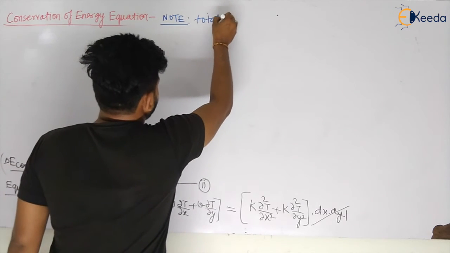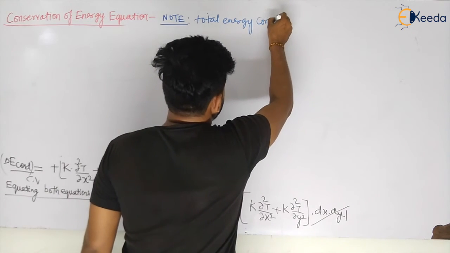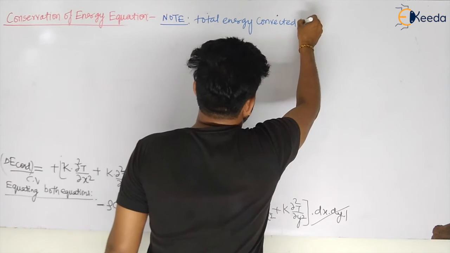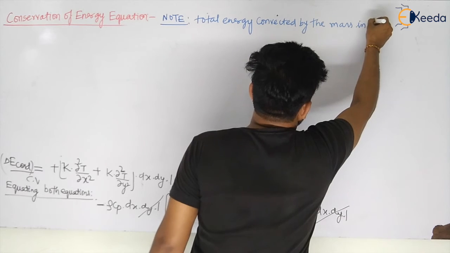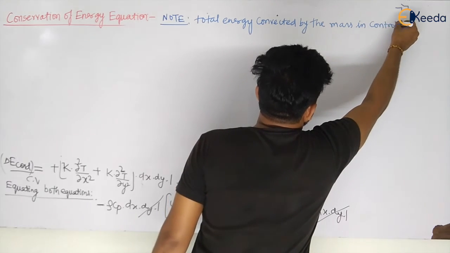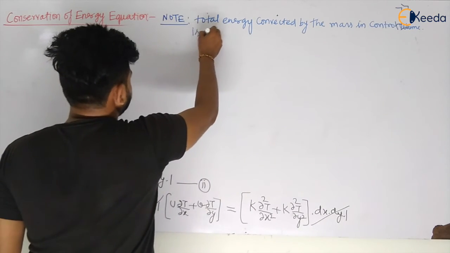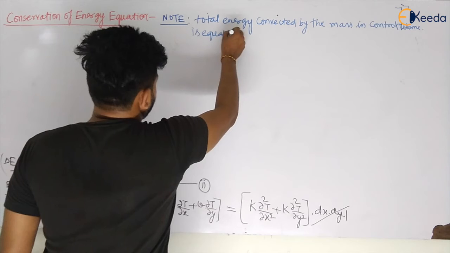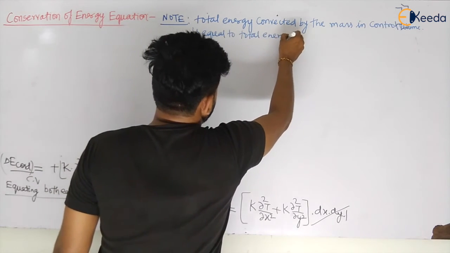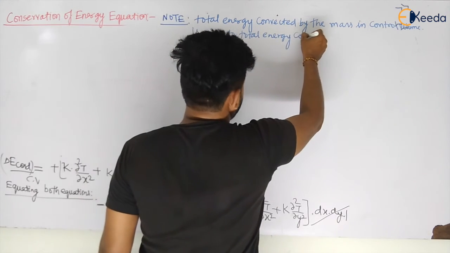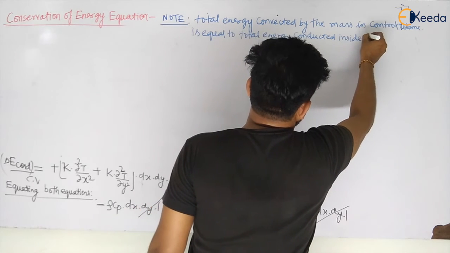Total energy convected by the mass in control volume is equal to total energy conducted inside the fluid, my dear students, conducted inside control volume.